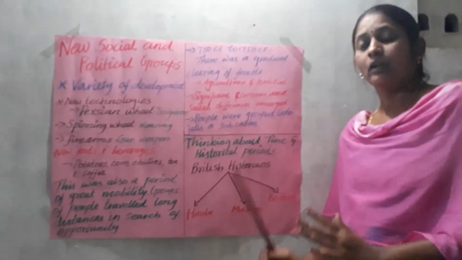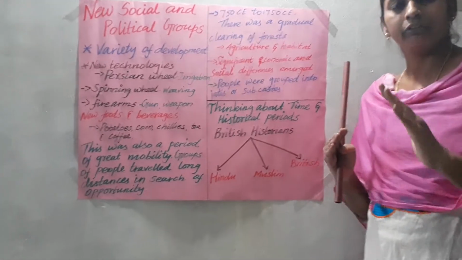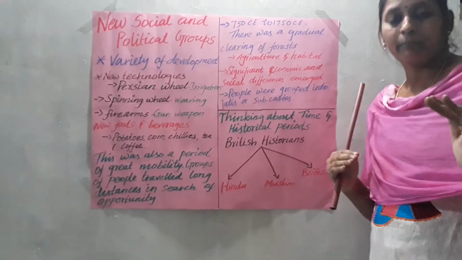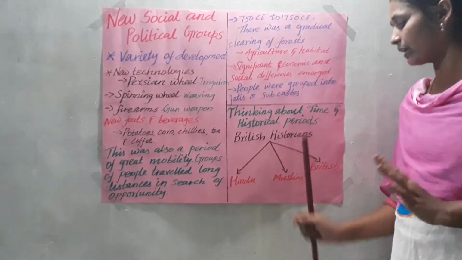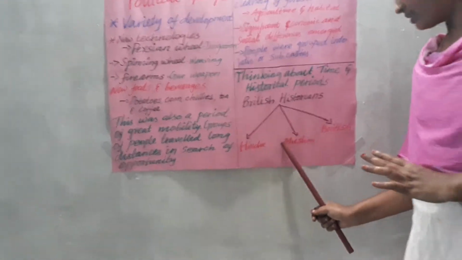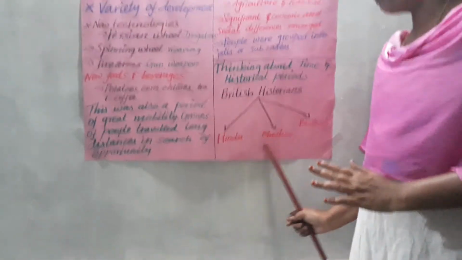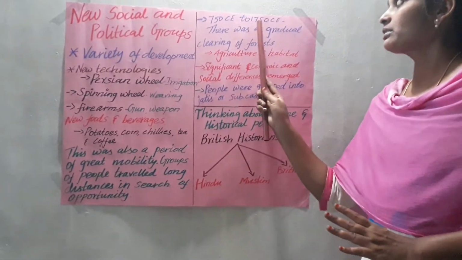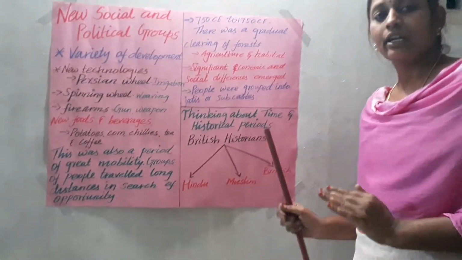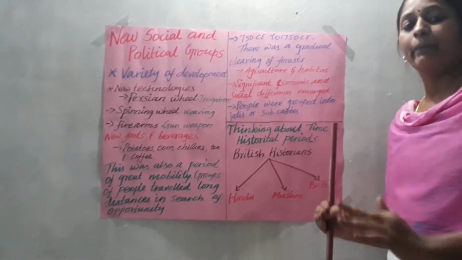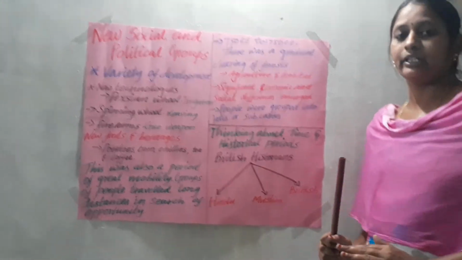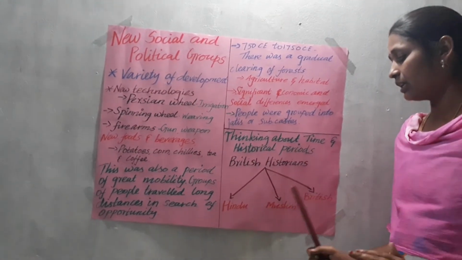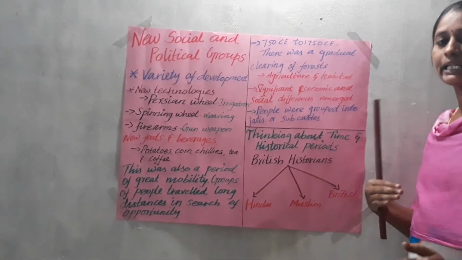In that time, India was ruled about 90 percent by Muslim kings. That's why they classified it as the Muslim period. After 1750, the whole of India slowly started to be ruled by British people. That's why they mention British period. Like that they divided Indian history into three categories.